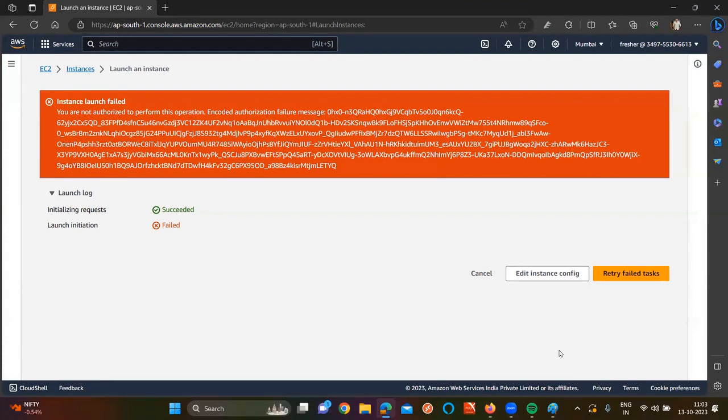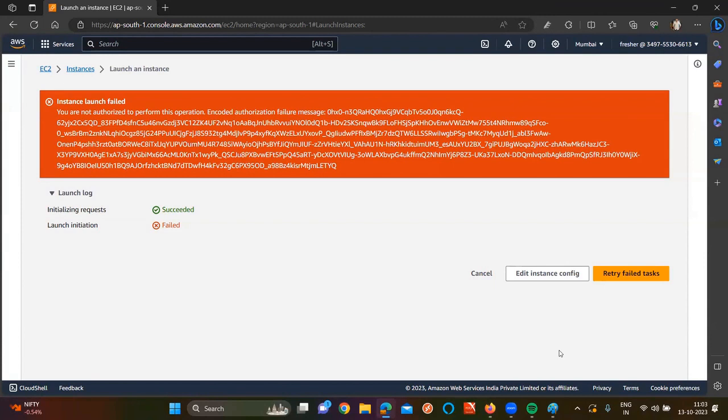So in real time also, whenever you go to an organization as a fresher, they won't give you all permissions. They will create one IAM user, and based upon that IAM user, first of all they are going to provide you limited access. Eventually, when you are growing up, learning new things and doing the work well, they are going to increase permissions for you. But trust me, as a fresher, whenever you go to a company, they won't provide you the root user credentials. Always you need to work with the IAM user.